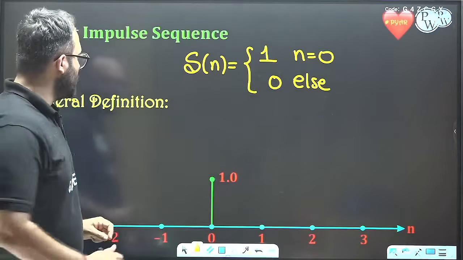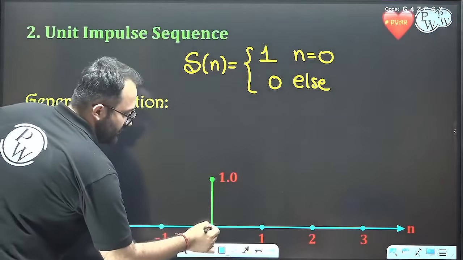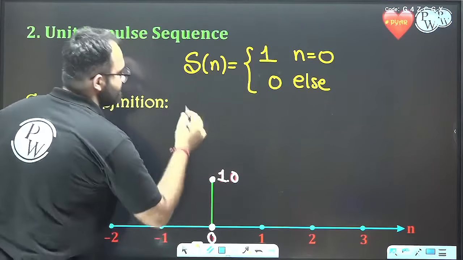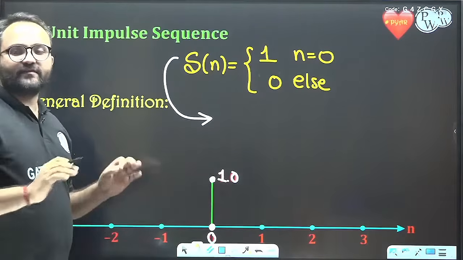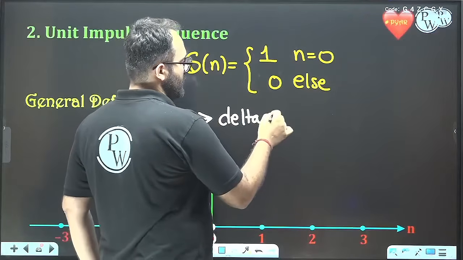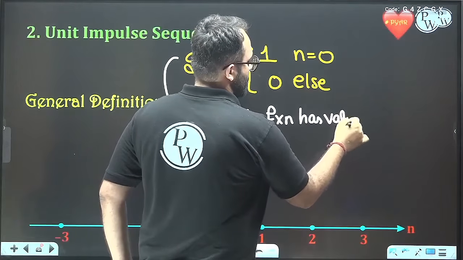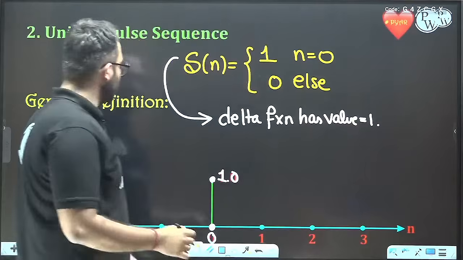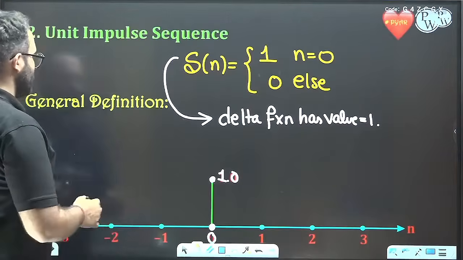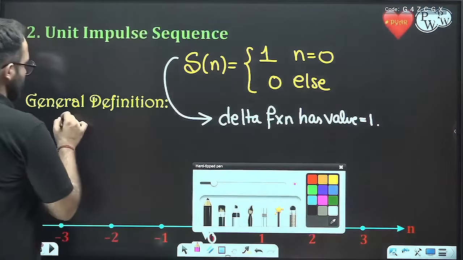So the value is equal to 1 at n equal to 0. This is very simple, the delta function has value equal to 1. Now if we talk about the general definition, let me take an example.